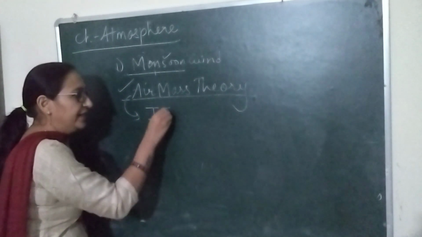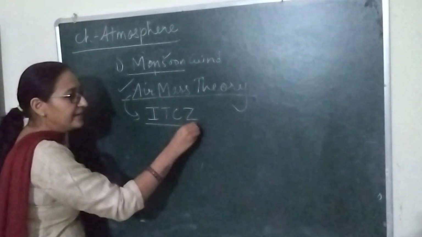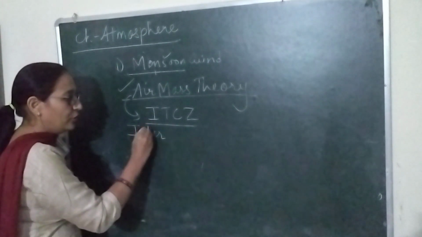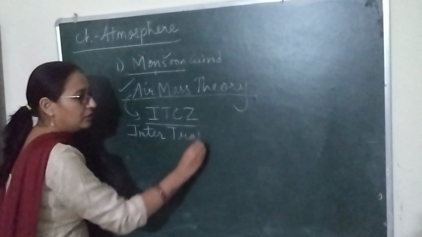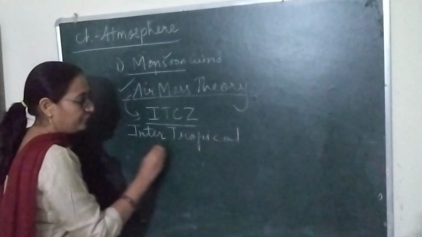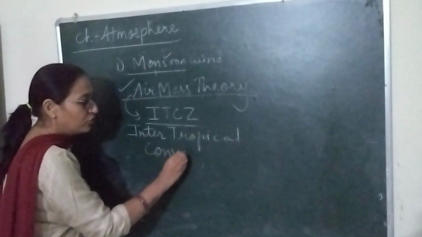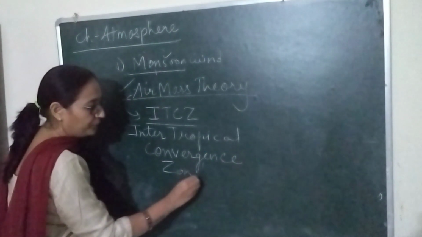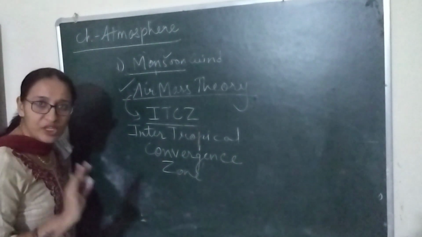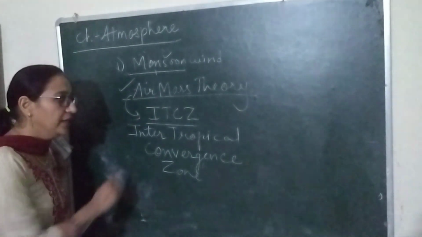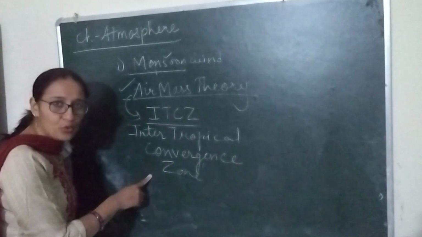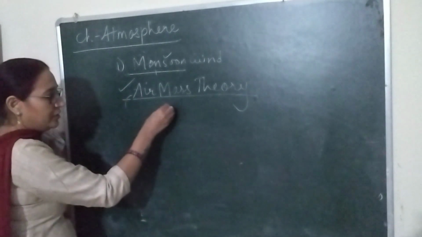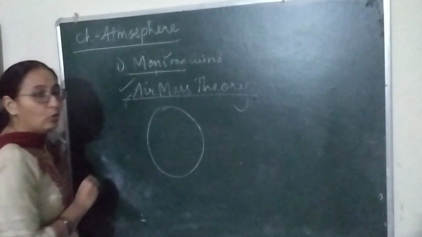What is ITCZ? ITCZ means Intertropical Convergence Zone. So we have to learn first the expanded form of ITCZ, Intertropical Convergence Zone. Now, see the position of ITCZ on the globe.